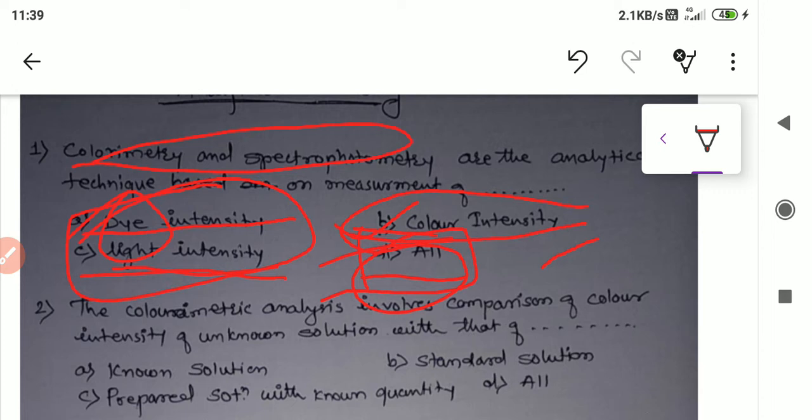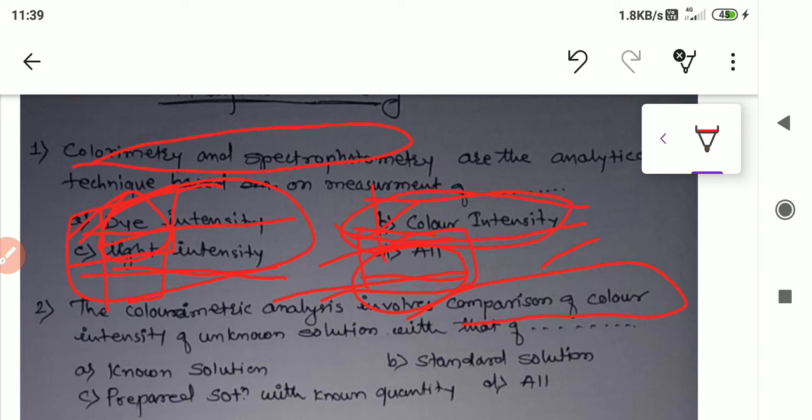The second question: the colorimetric analysis involves comparison of color intensity of an unknown solution with that of... See, in the second question itself, comparison of color, the B option. Most probably the correct answer is color, but color and dye are one and the same, and light is also the same. Light consists of all 7 color spectrum. That's why the all option is the most correct one.